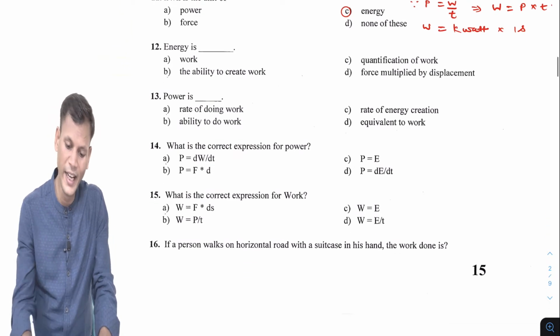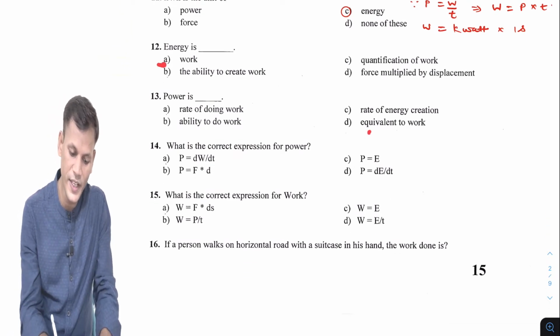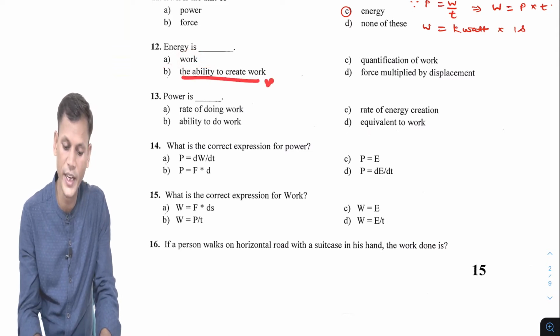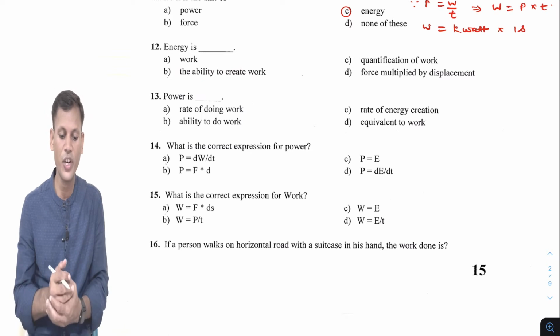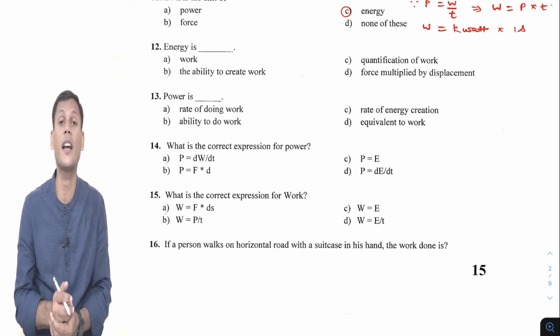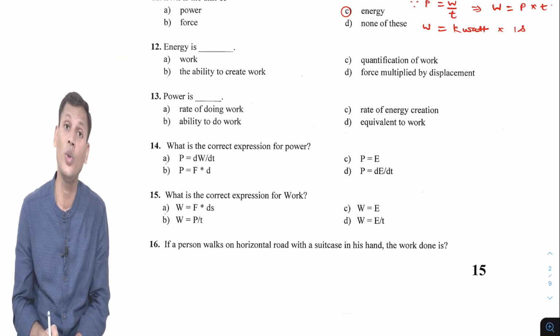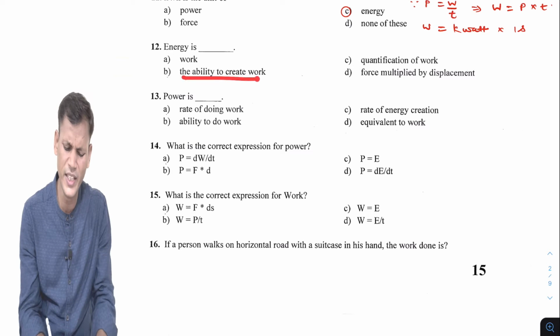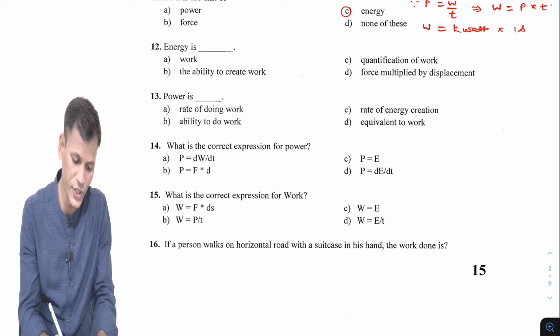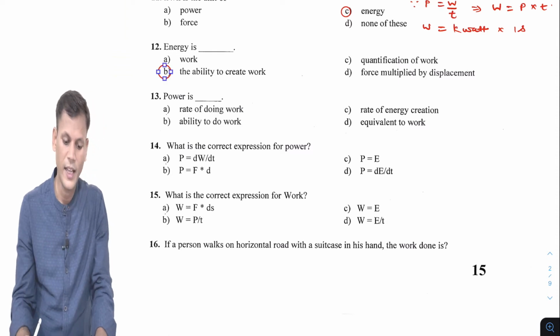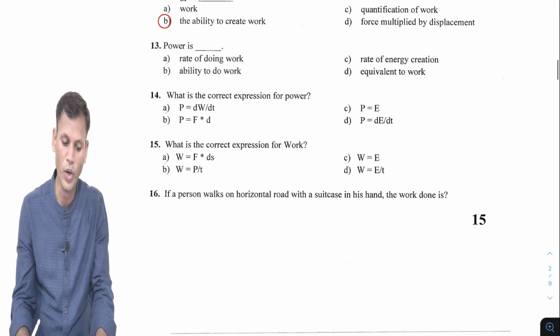Next is, energy is the work, the ability to create work. Of course, that is the definition of energy. Energy is the capacity to do work. What is energy? Capacity to do work. Same, ability to create work or capacity to do work. So its answer will be B. That is the ability to create work.